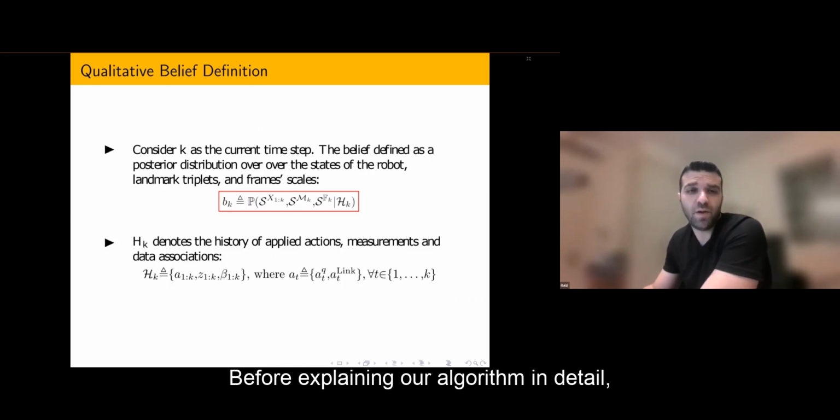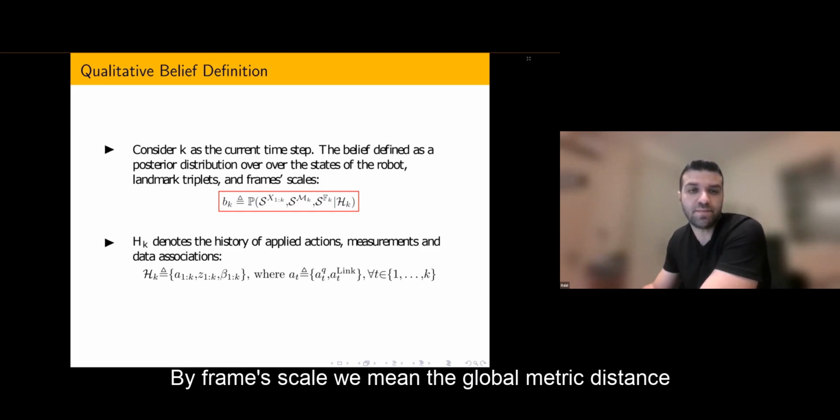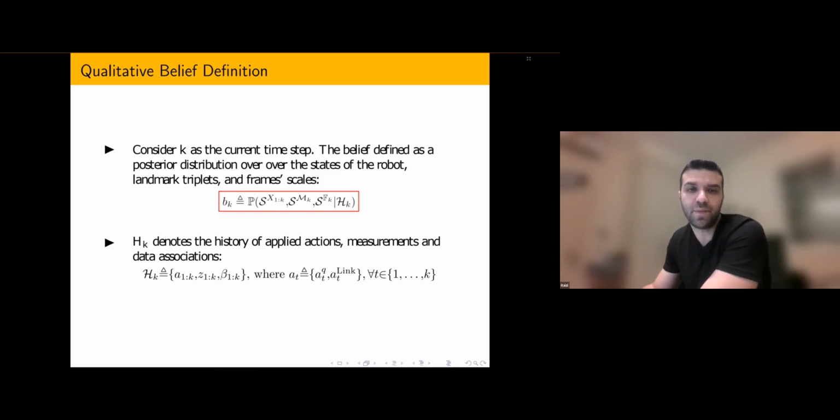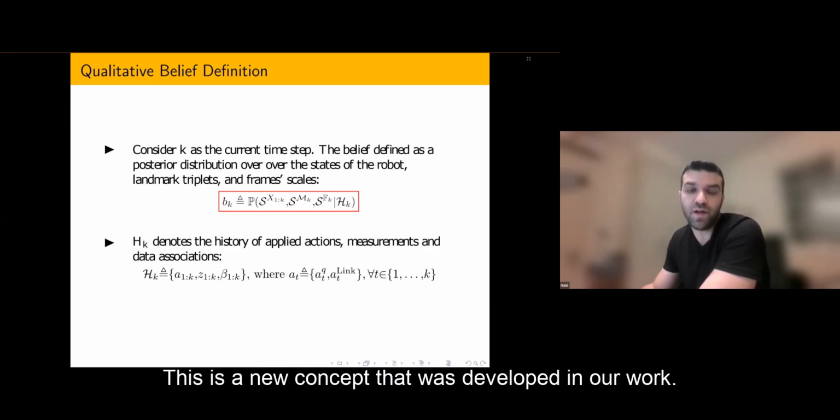Before explaining our algorithm in detail, let's state the problem we aim to solve. First, we define a belief. So consider K as the current time step. The belief is defined as a posterior distribution over the qualitative states of the robot, landmark triplets, and frame scales. By frame scale, we mean the global metric distance between the two landmarks that create the frame. This is a new concept that was developed in our work.